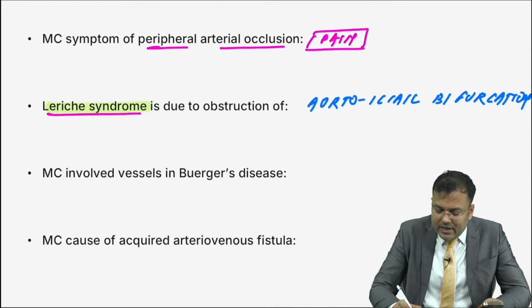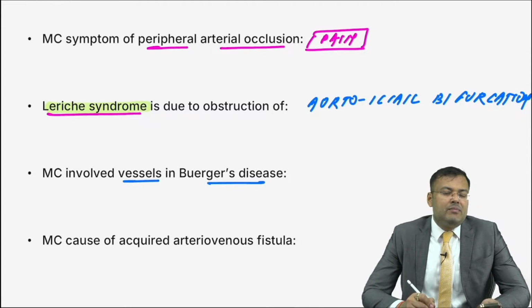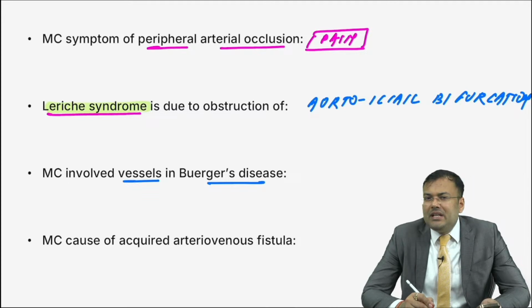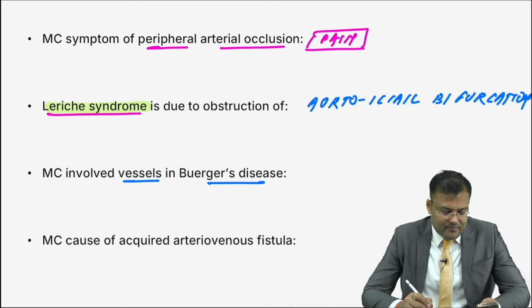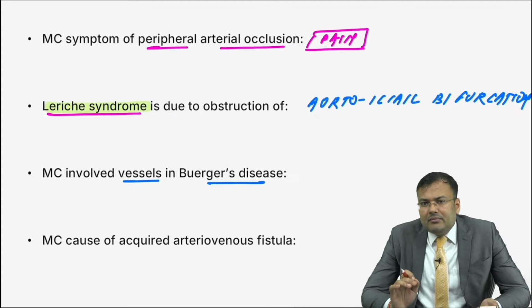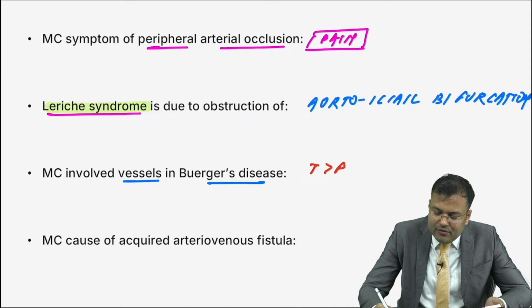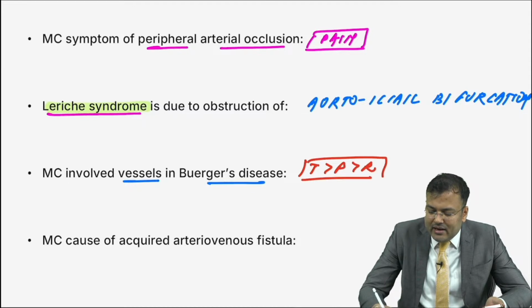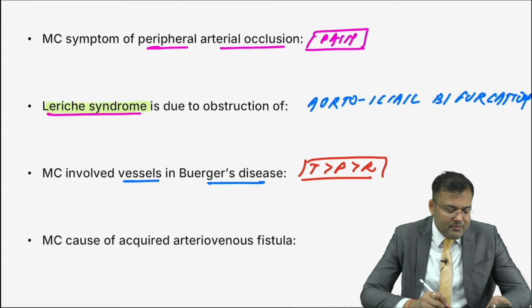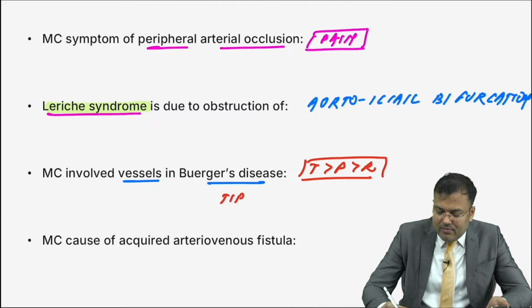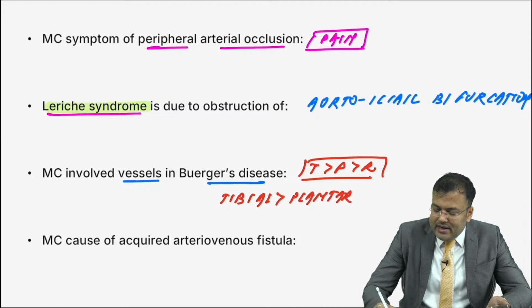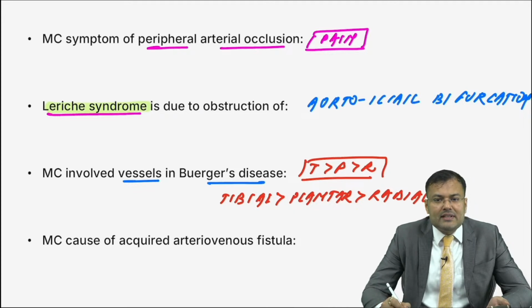Next, most commonly involved vessels in Buerger disease. Medium and small sized vessels. You tell me the name. I am telling you the mnemonic, it is TPR. Now tell me the full form. Tibial, very good. Dr. Debeki, very good. It's tibial followed by plantar followed by radial. That's the most commonly involved vessel in Buerger disease.